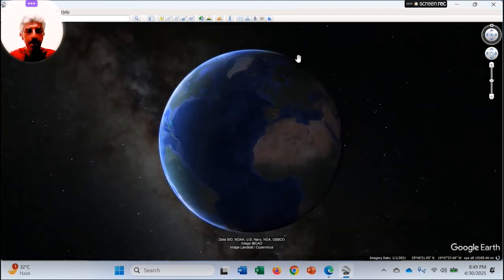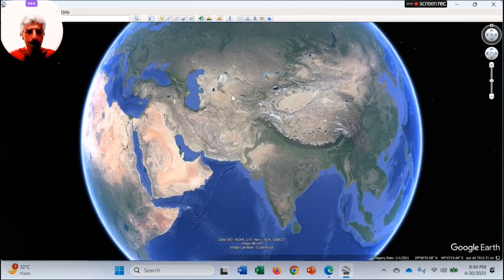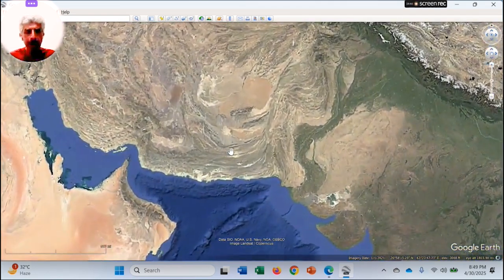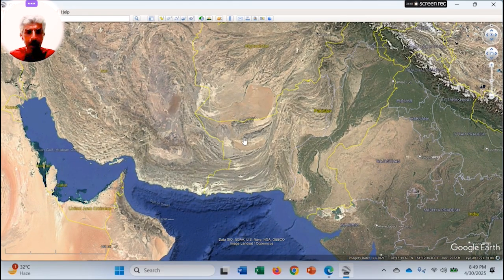I will not annotate on Google Earth, but I will show you that this region has all those salt lakes available. If we first identify, you can see that this whole region is rugged. The landscape is not even like this. This is flat land, that is the Indus plain.